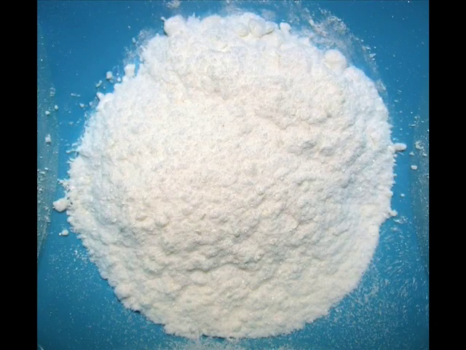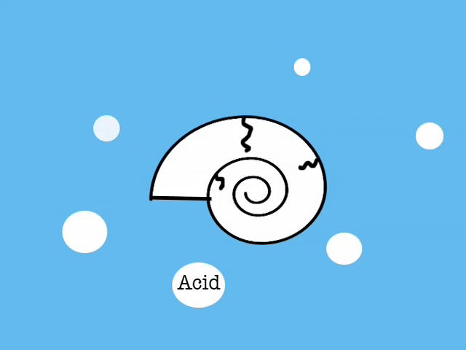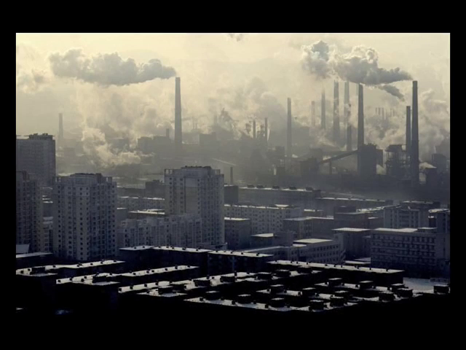Shelled organisms create their shells with calcium carbonate, a white crystalline solid. An increase in acidity can cause shells to begin dissolving and reduce the availability of carbonate ions needed to make new shell material. Now we know of the effects carbon dioxide has on living organisms in our ocean.